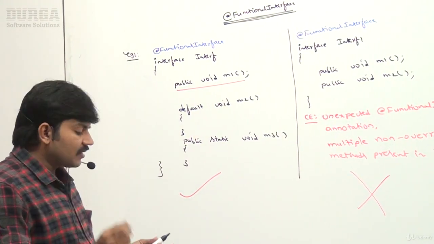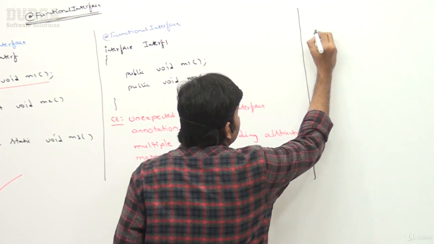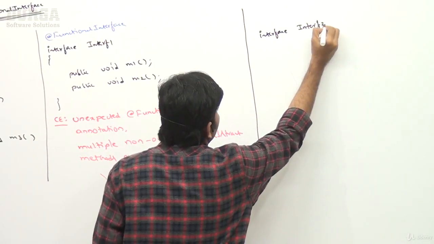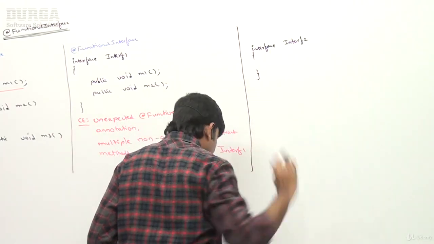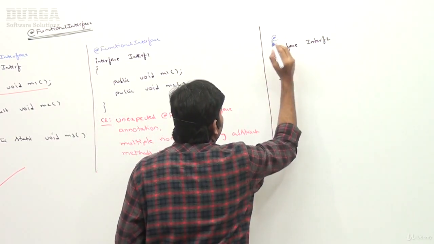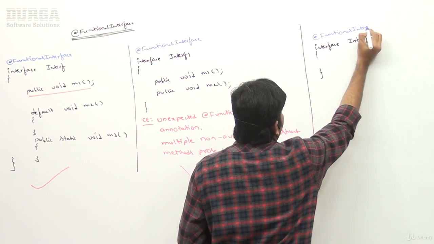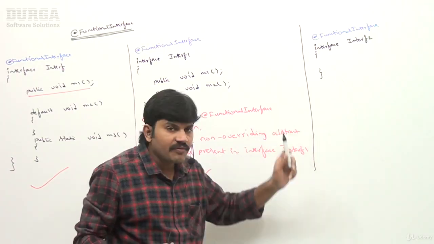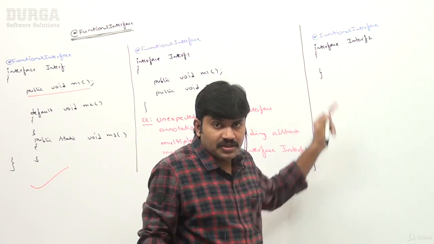Let me go for another example so that you will understand more clearly. I'm taking one more interface, interface Interface2. Here I'm not declaring any abstract method, assume that. But I declare this one as @FunctionalInterface. Can you please tell, is it valid or invalid? I declared explicitly that this is a functional interface. Is it valid or invalid?